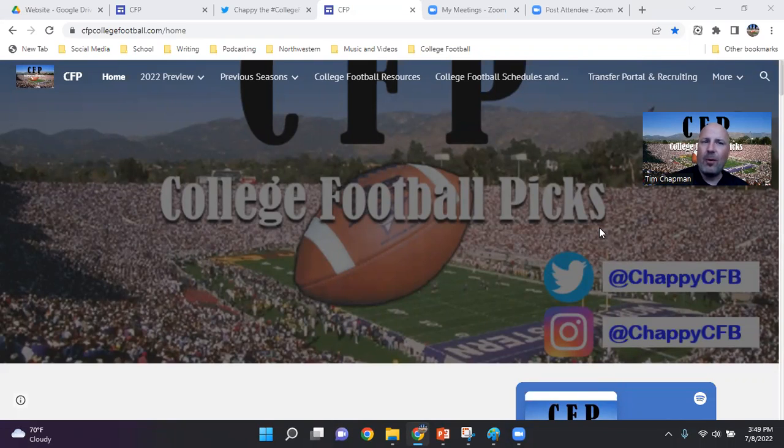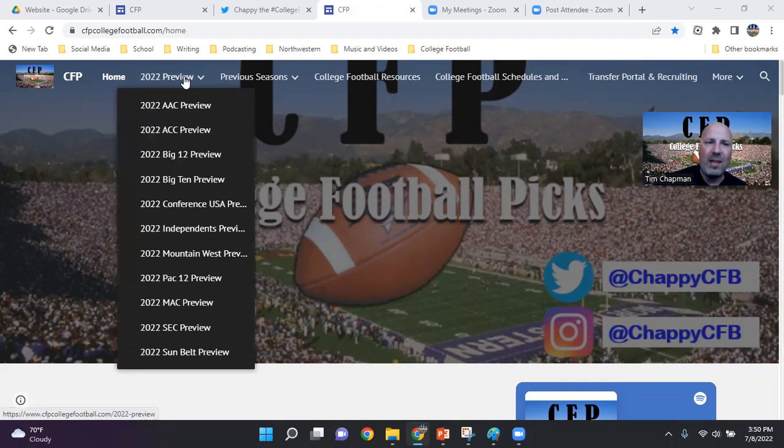I recently put out my first two conference previews of our 2022 preview. Now, I am going to be releasing previews for all 10 conferences in FBS plus the independents, so 11 if you want to get technical. Actually, technical would be that there's only 10 conferences because the independents aren't technically a conference. But anyway, I digress. So how do you find that?